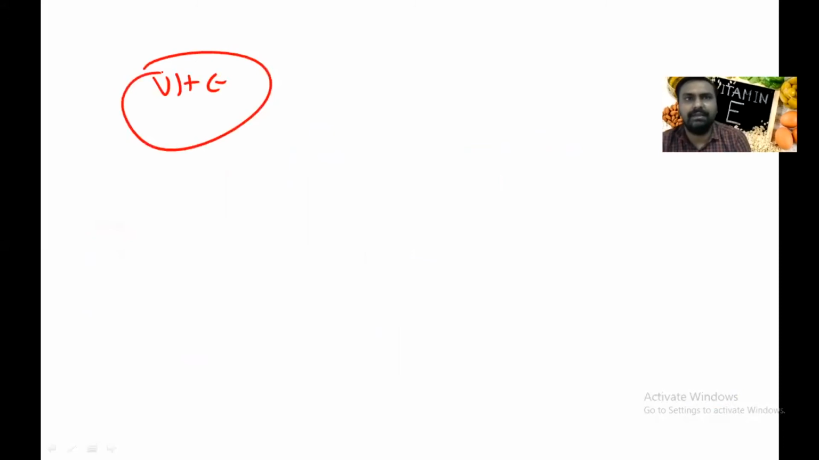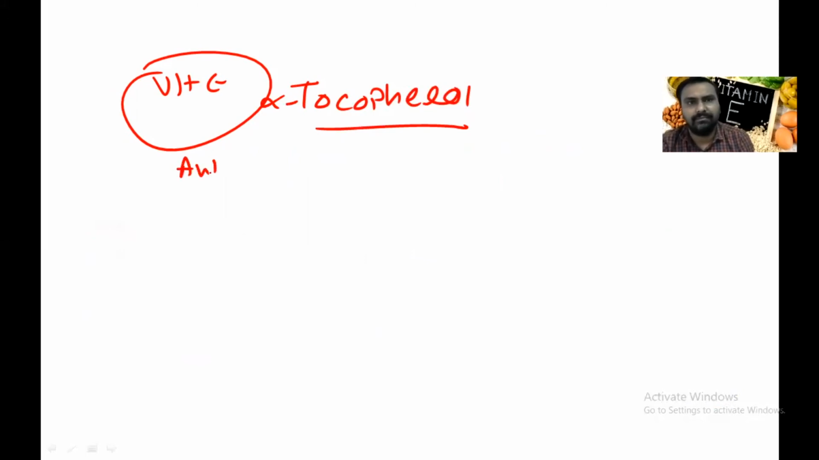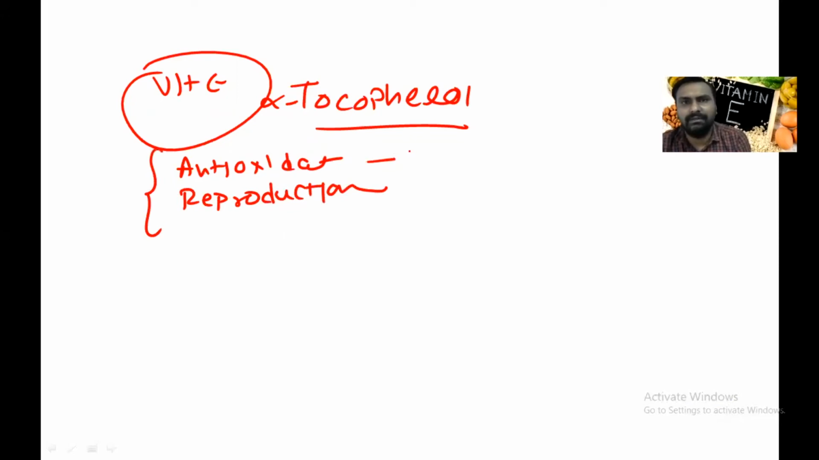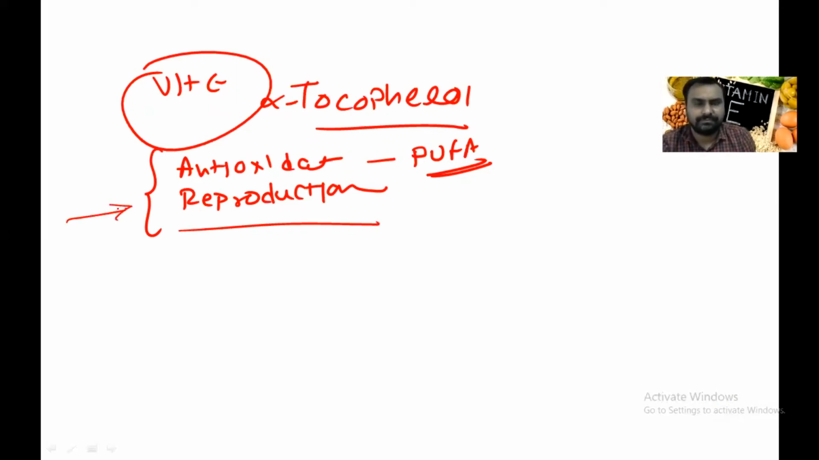If I revise again, the main thing is tocopherol; its active form is alpha tocopherol. It acts as an antioxidant and has a role in reproduction. It will prevent membrane peroxidation of polyunsaturated fatty acids, and it maintains the germinal epithelium, and by that it has a role in reproduction. Deficiency leads to permanent sterility.